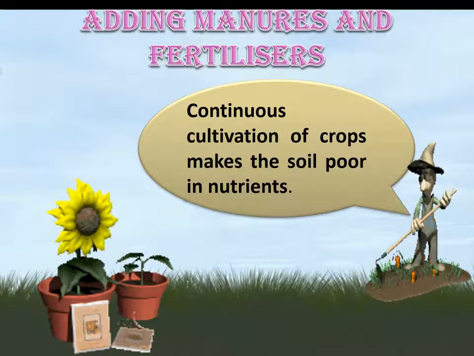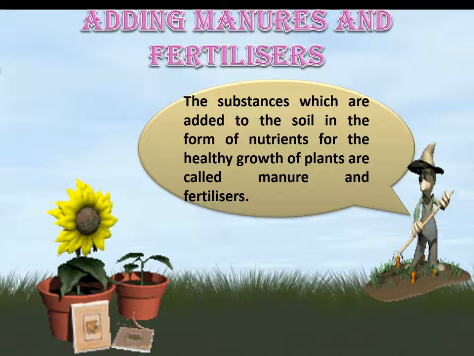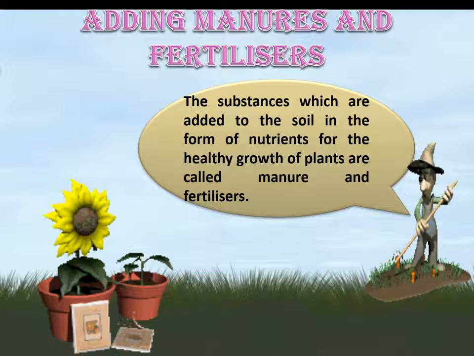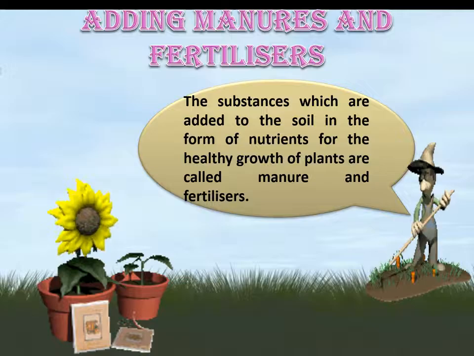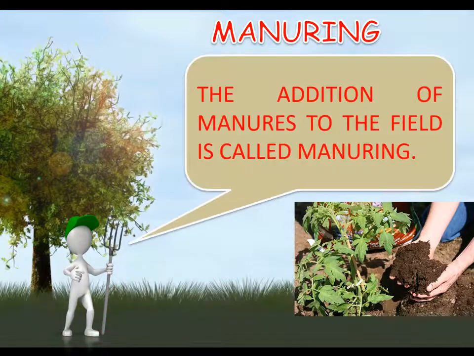But the continuous cultivation of crops makes the soil poor in nutrients. The substances which are added to the soil in the form of nutrients for the healthy growth of plants are called manure and fertilizers. The addition of manure in the field is called manuring.